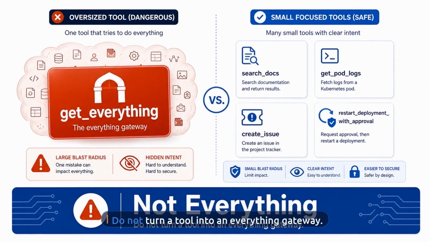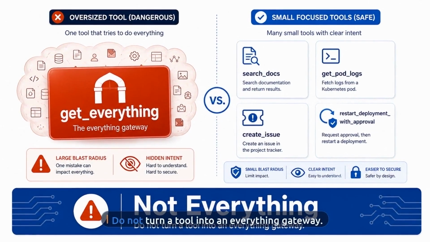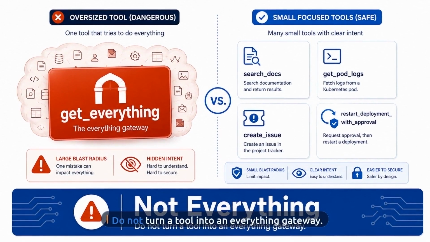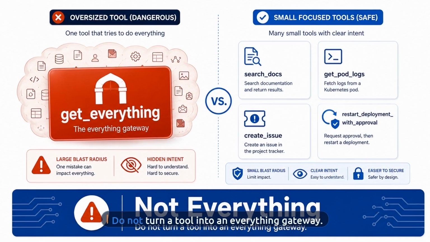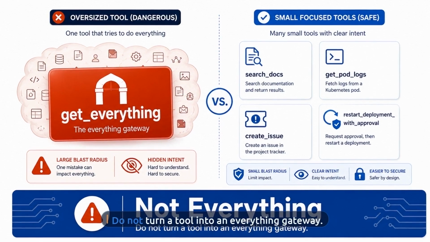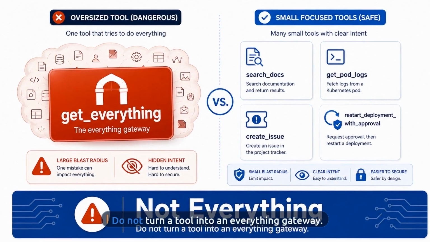The mistake is to use a tool for everything. One giant action surface like get everything or admin.everything usually hides intent, grows blast radius, and makes the system harder to trust.